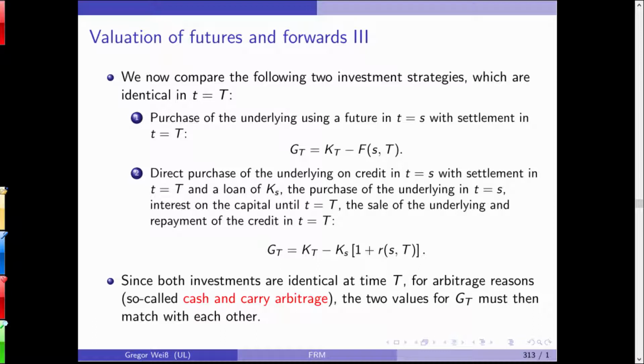And we can see that both investments are identical at maturity. And if they are identical at maturity and thus have identical cash flows, in an arbitrage-free market, they should have the same price. So we simply compare the two prices. And we can see what happens now.